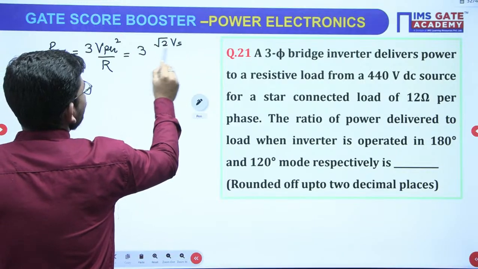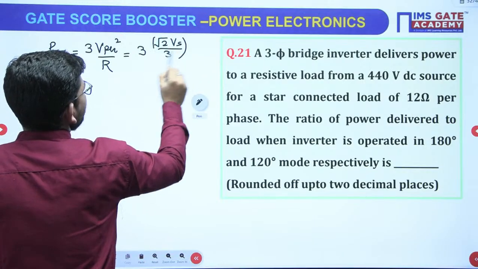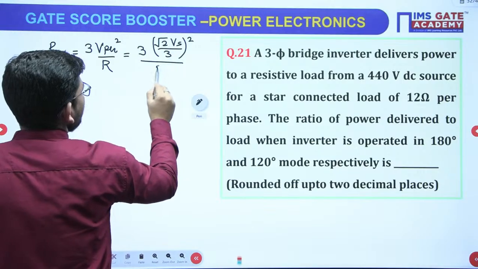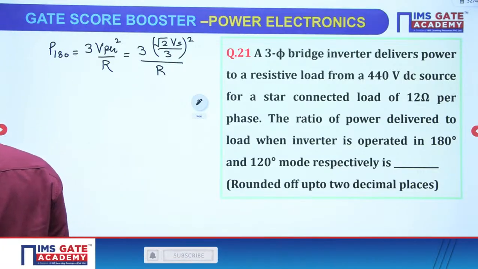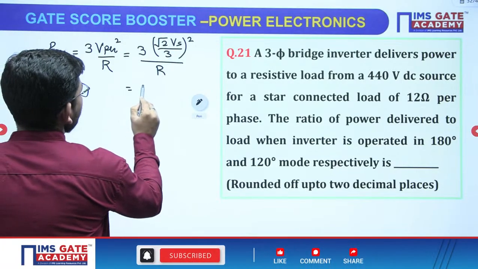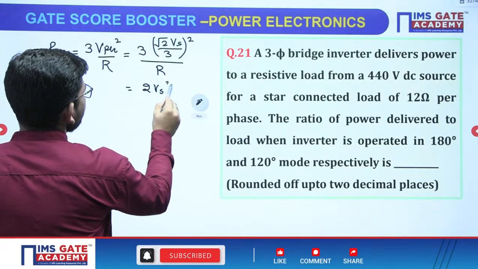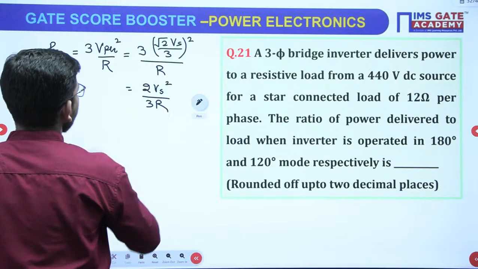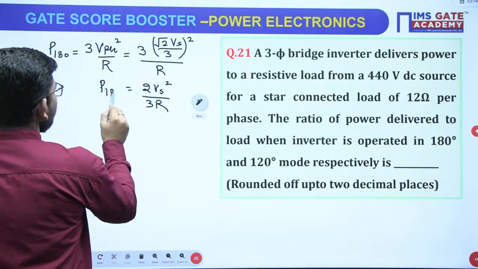So it is root 2 Vs by 3 square by R in 180 degree inverter. Correct? How much we will get? We will get 2 Vs square upon 3R. That will be the 180 degree power.